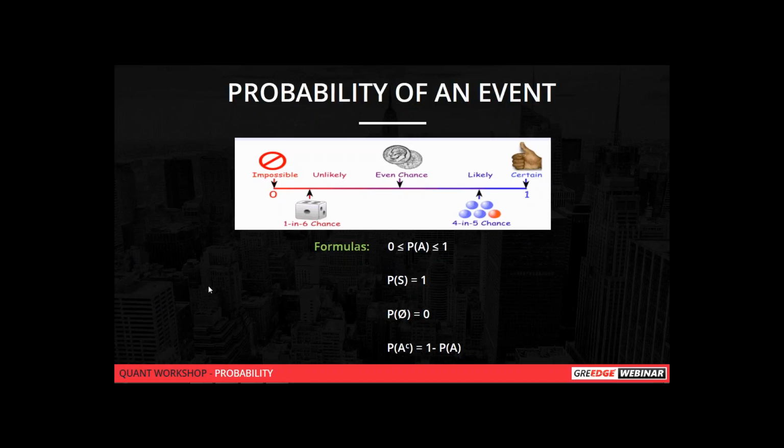It's an impossible event. So let's say there are 5 red balls, and you want to choose 1 black ball. So it is an impossible event, right, Swati? There is no such option because you have only red balls in your hand. So that is an impossible event. And a sure event is, you have 5 red balls and you have to choose 1 red ball. It is a sure event because you have only red balls and you're going to pick one.